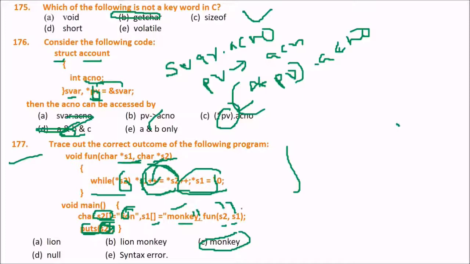We are passing S2 and S1, so we are trying to pass the S2, that is lion, and S1 is monkey. But what is happening inside? The value of monkey is transferred to the variable which is lion, and we are trying to print S2 also. So all the values of monkey will be transferred to lion. So S2 will now have the value monkey, all the content of monkey. So puts will give us monkey. Hope you got this right.